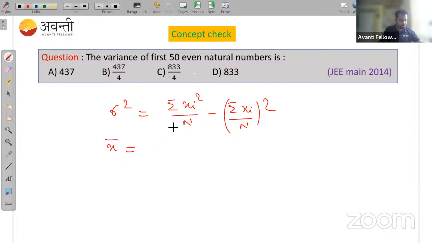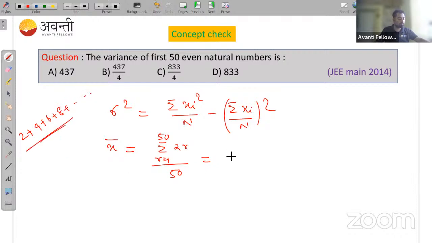That is, the mean will be summation 2r, where an even number is represented as 2r, r from 1 to 50, divided by 50. So if you find the sum of the first 50 even natural numbers, that is 2 plus 4 plus 6 plus 8 and so on, you will find the mean comes to 51. The value of the mean is 51.